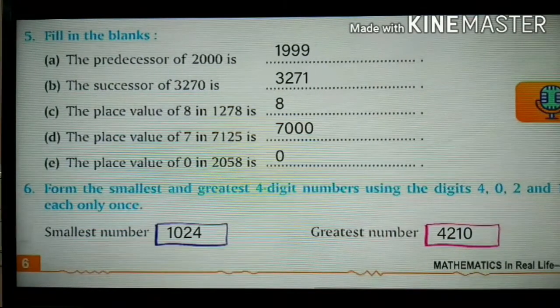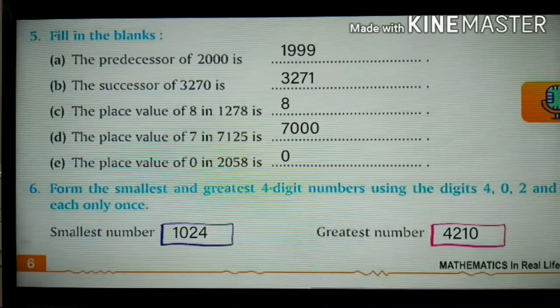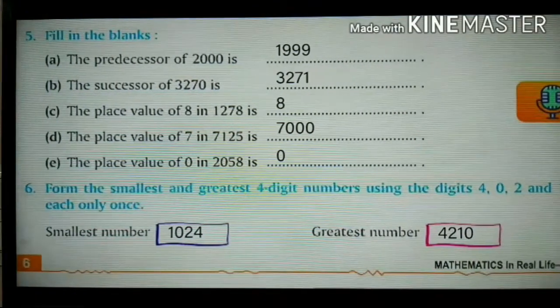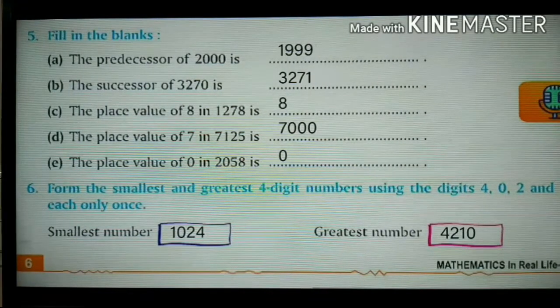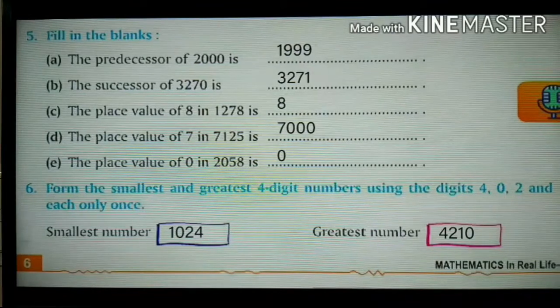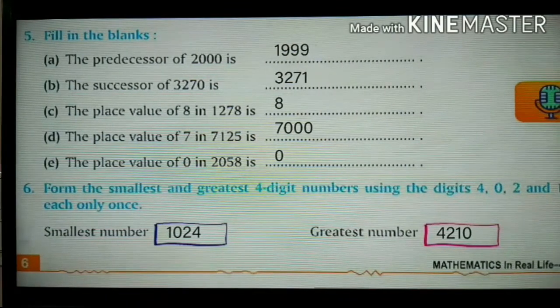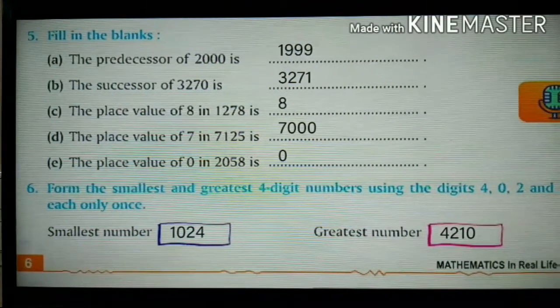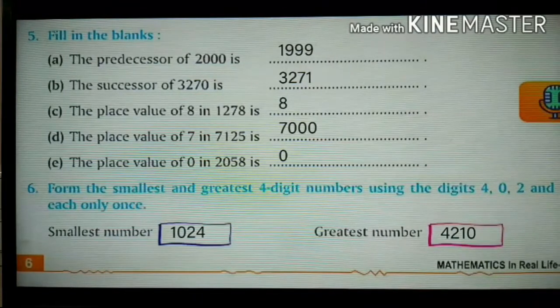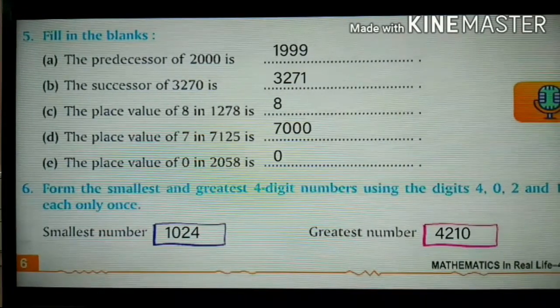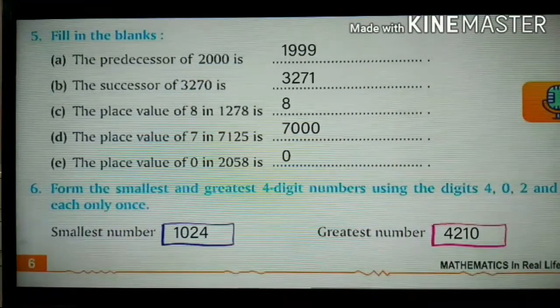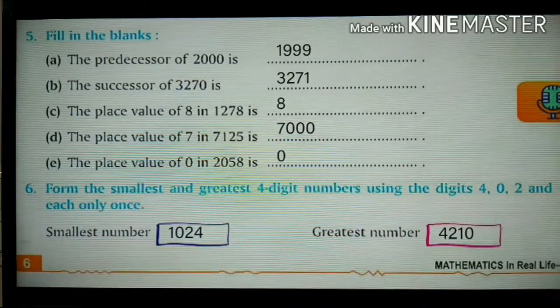Then D. The place value of 7 in the number 7125 is 7000 itself. 7 later on 3 zeros. That means 7 is standing in the place of 1000. E. The place value of 0 in 2058 is 0 itself, as there is no number.